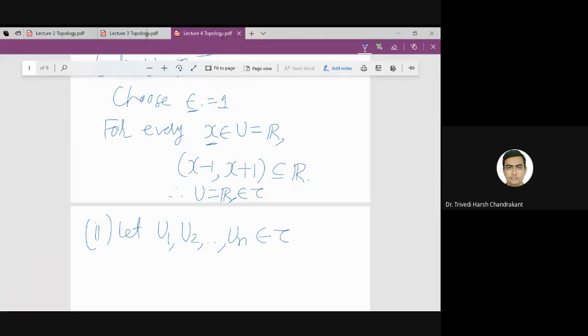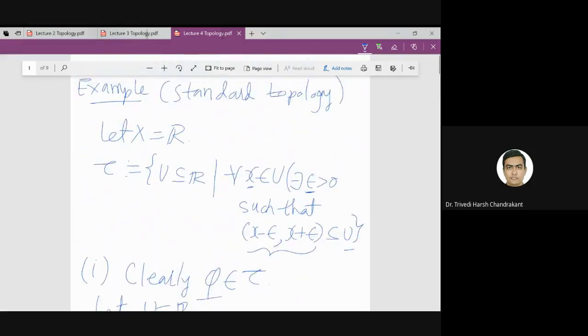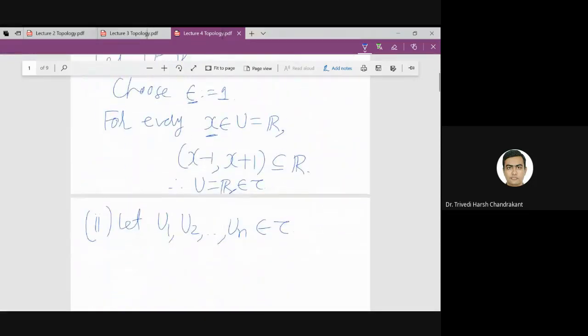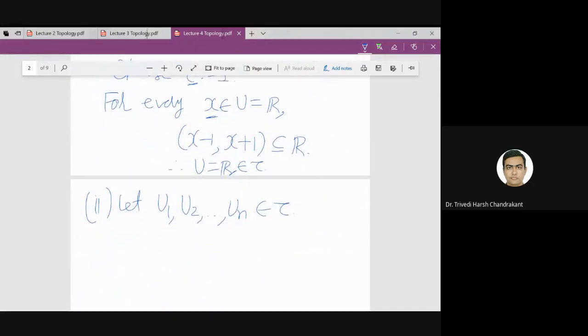U1, U2, ..., Un belong to tau means that if I take any element of those sets, then I can find a corresponding epsilon so that this interval is contained in that particular Ui. So for every Ui I can find one epsilon, by the definition of tau.